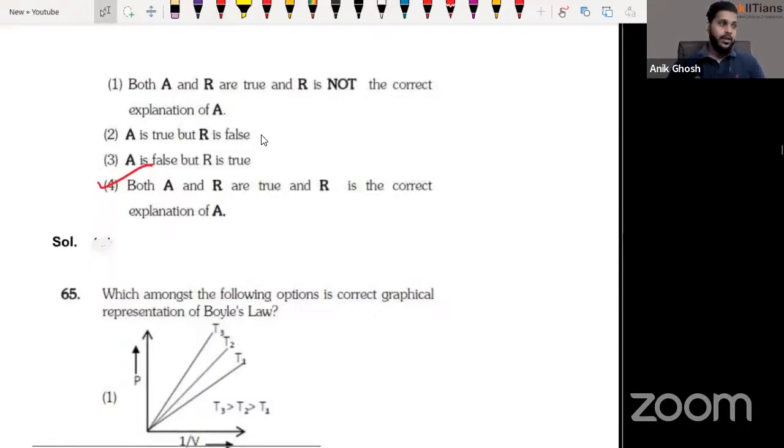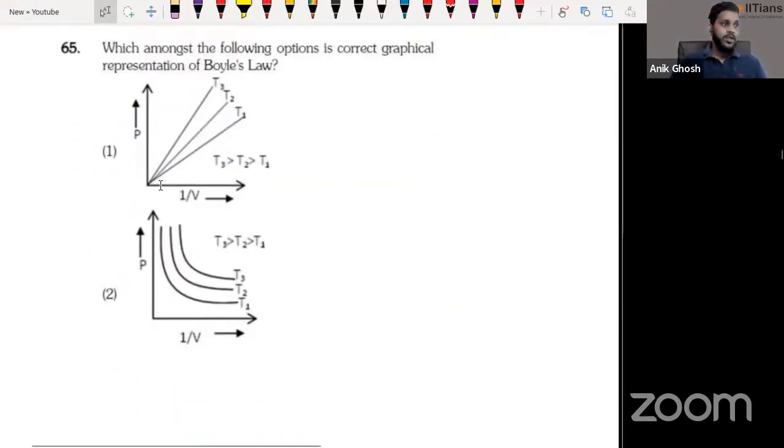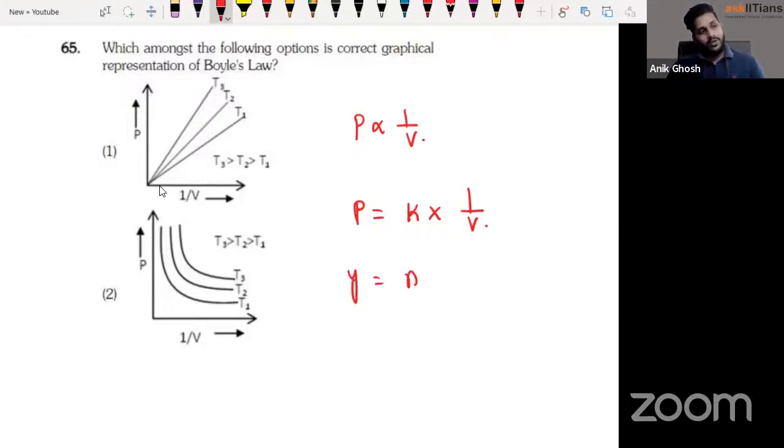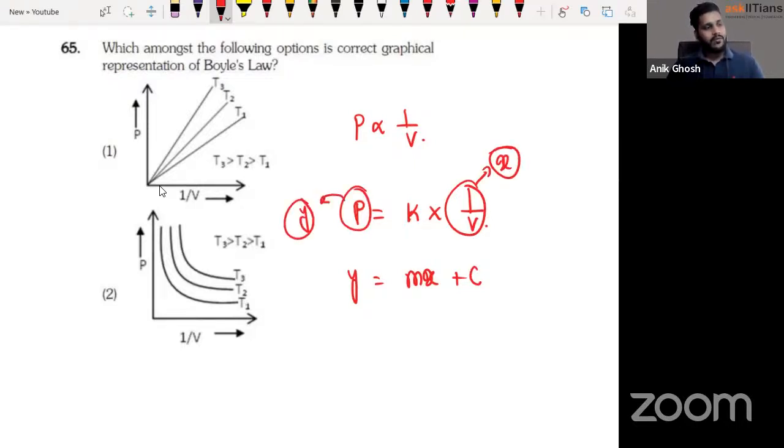Now, coming to Boyle's law again, guys, a class 11th level question, and you don't have to go here and there just to look into the options right now. In between 1 and 2, the answer is there. Which one is the correct Boyle's law? You know that P varies as 1 by V. So P is equal to, let's say, constant into 1 by V. If I compare it to y equals mx plus c, you can see that this is our x, this is our y, and this is our m.